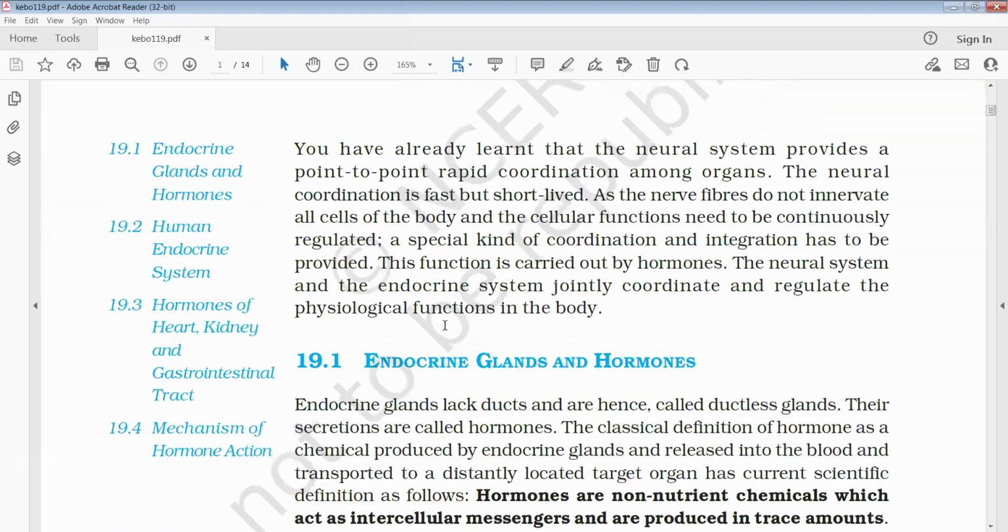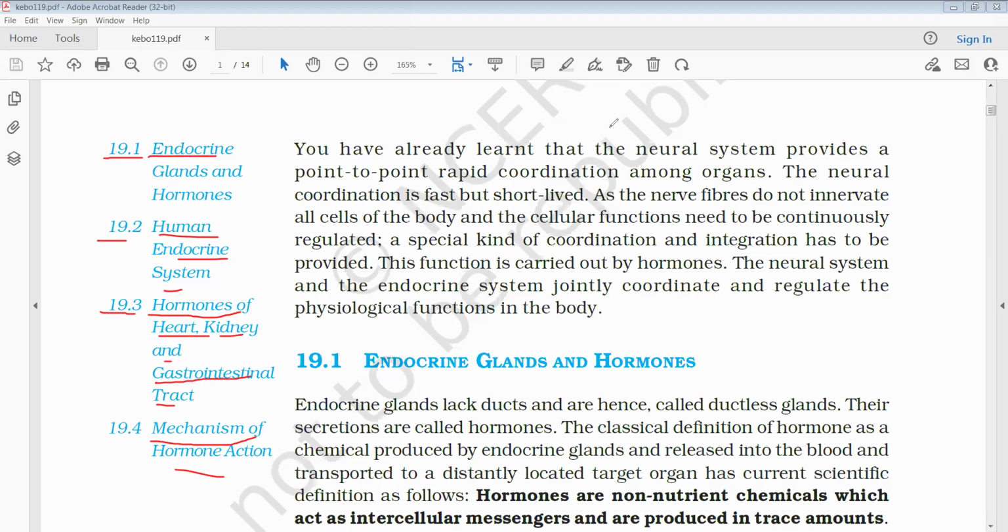When you see here in Chapter 19: 19.1 endocrine glands and hormones, 19.2 human endocrine system, 19.3 hormones of heart, kidney and gastrointestinal tract, and 19.4 mechanism of hormone action.